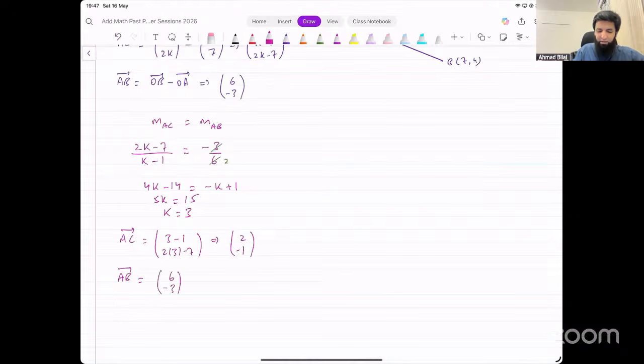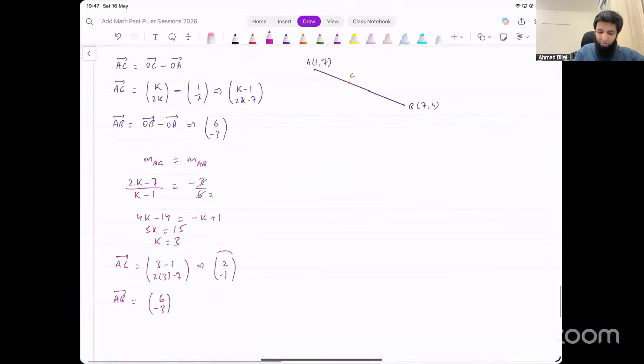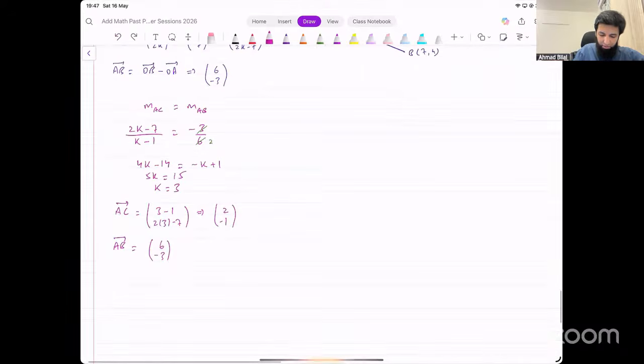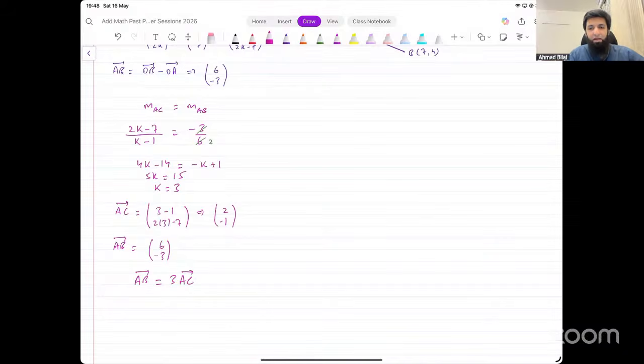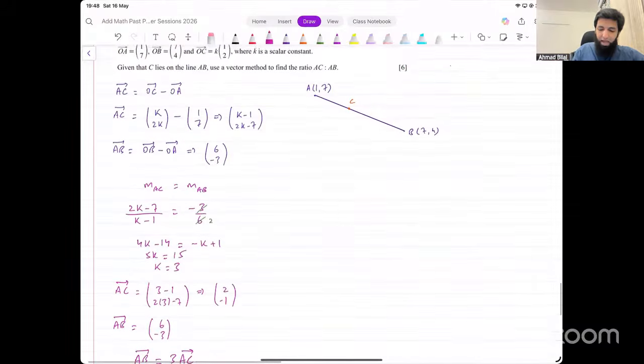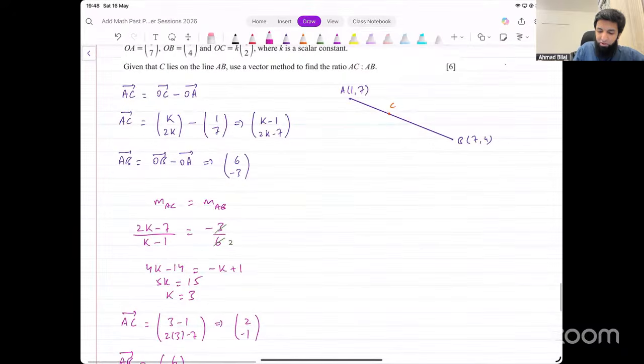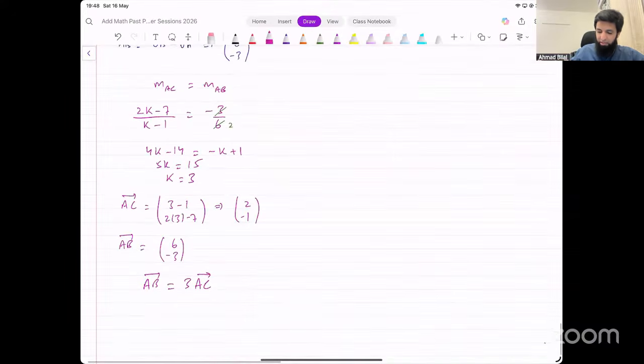You can just visually see in this case, if you multiply this by 3, you get 6, minus 3, right? So the ratio of these two vectors is like this: AB vector is 3 times AC. Now, since they are parallel vectors, whatever is the ratio between their vectors, it will be the same ratio between their magnitudes as well. This is the ratio of the magnitudes, right? There's no vector sign on top of that. So they're talking about the length AC and length AB. So what's the ratio of the lengths now?